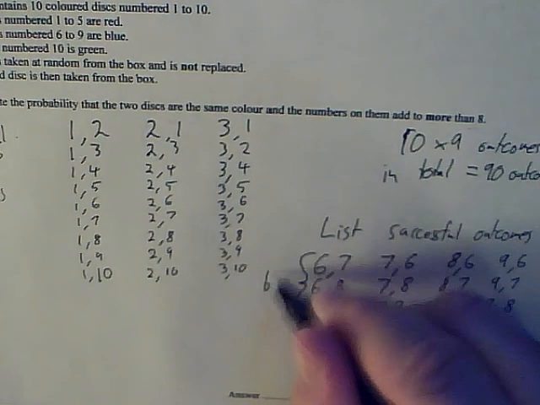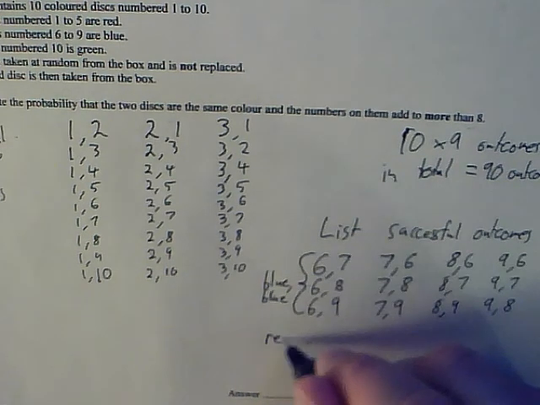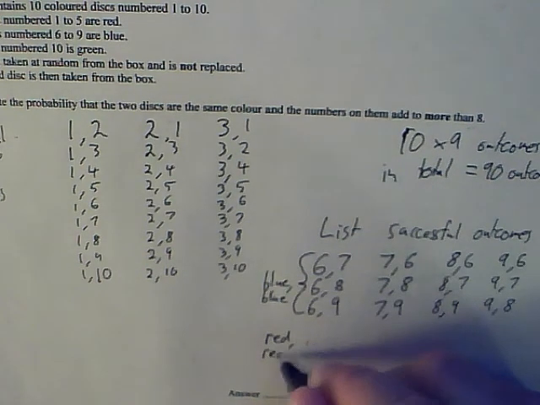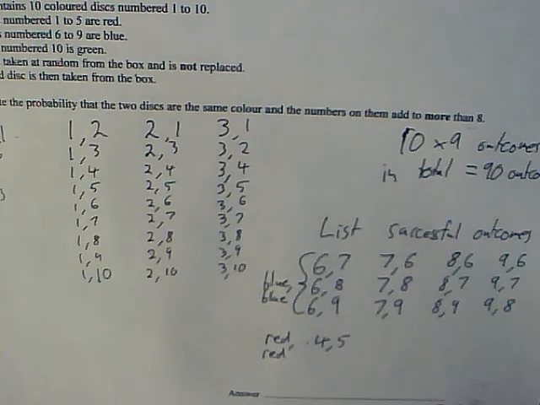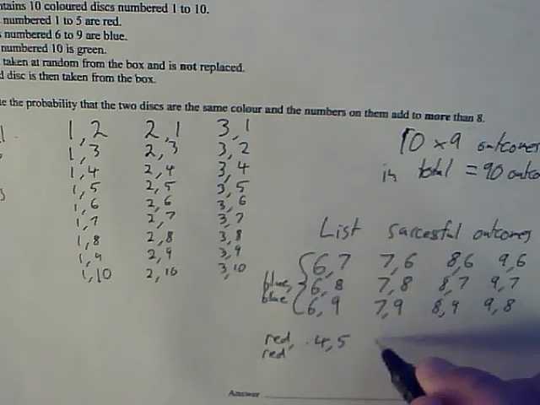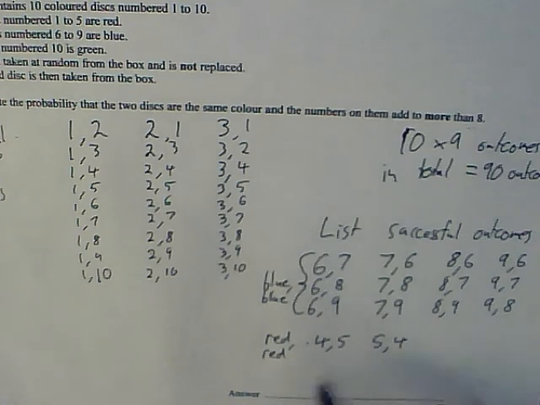That's for blue and blue. And for red and red, I could draw the 4 and the 5. That would get me to more than 8 and they'll both be red. Or I could draw the 5 and the 4. So the other way around, I could draw the 5 out first and then the 4.